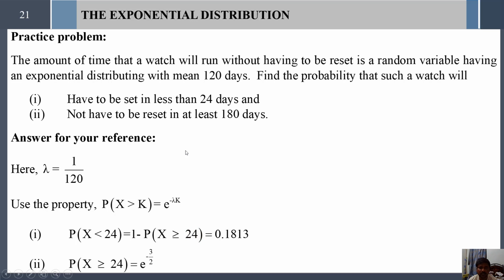The mean equal to 120 days means lambda equals 1 divided by 120. For the probability of x greater than or equal to 24, simply substitute k equal to 24 and lambda equal to 1 divided by 120 directly, then you will get e to the power minus 3 by 2 as the answer.